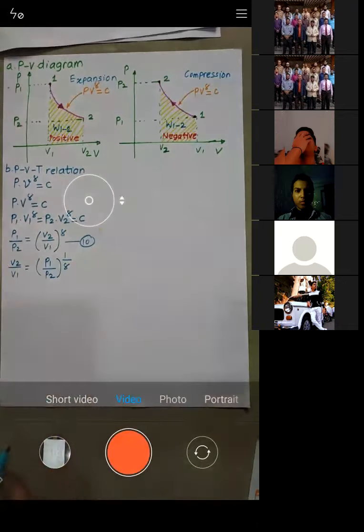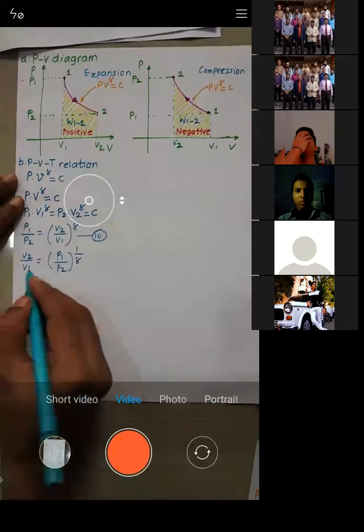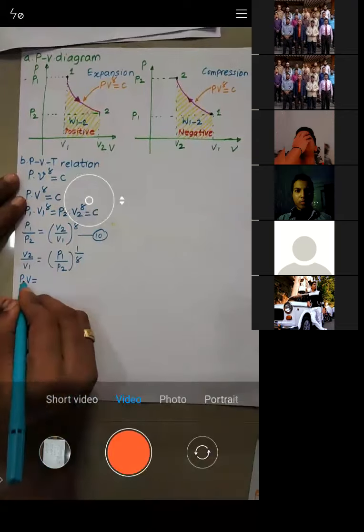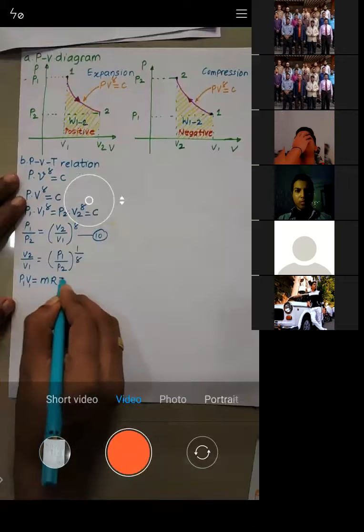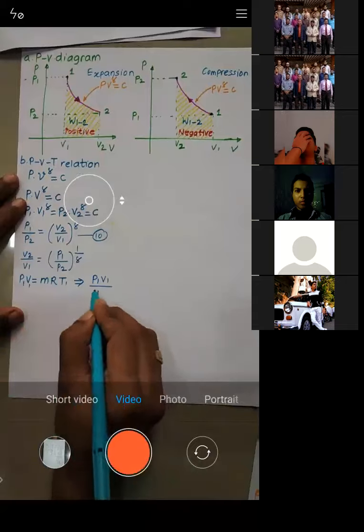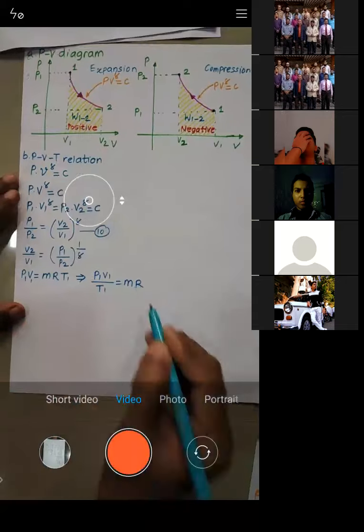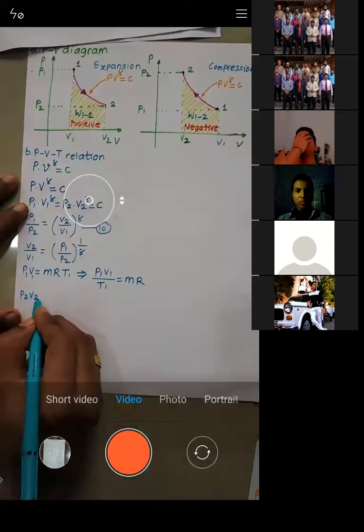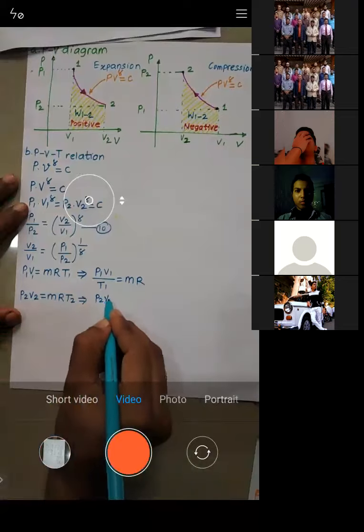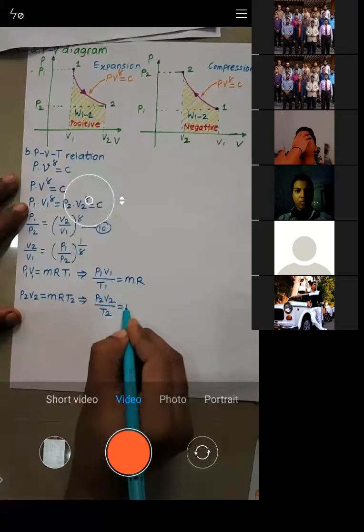Right. So listen, why is it required? Because I'm interested to derive the relation. Now see, as I told you just some time before, you know that PV is equal to MRT, right? So I will write P1 V1 is equal to MRT1. From this I will get P1 V1 by T1 is equal to MR. Similarly, P2 V2 is equal to MRT2. So from this I will get P2 V2 by T2 is again equal to MR.